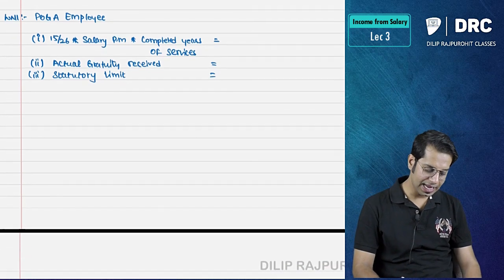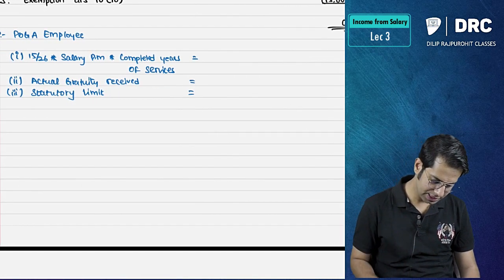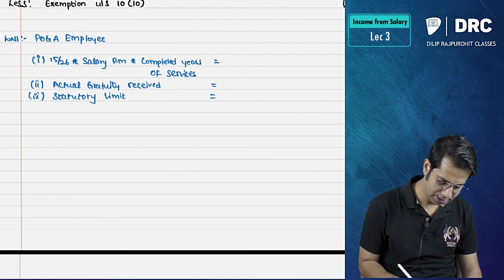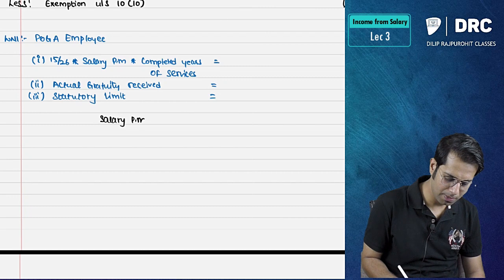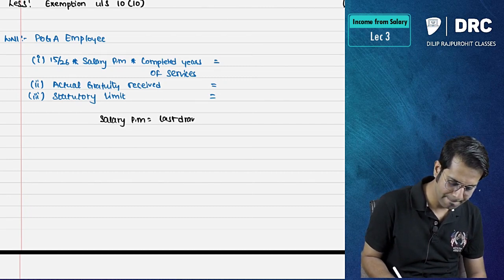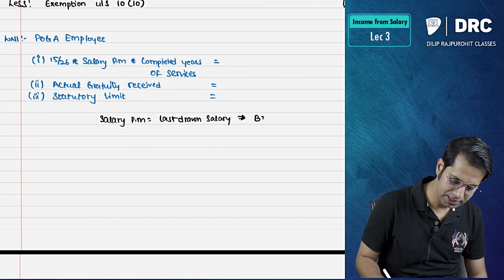Now what is salary per month for this person? Sir, for this person salary per month shall be equal to last drawn salary, and what should I take?